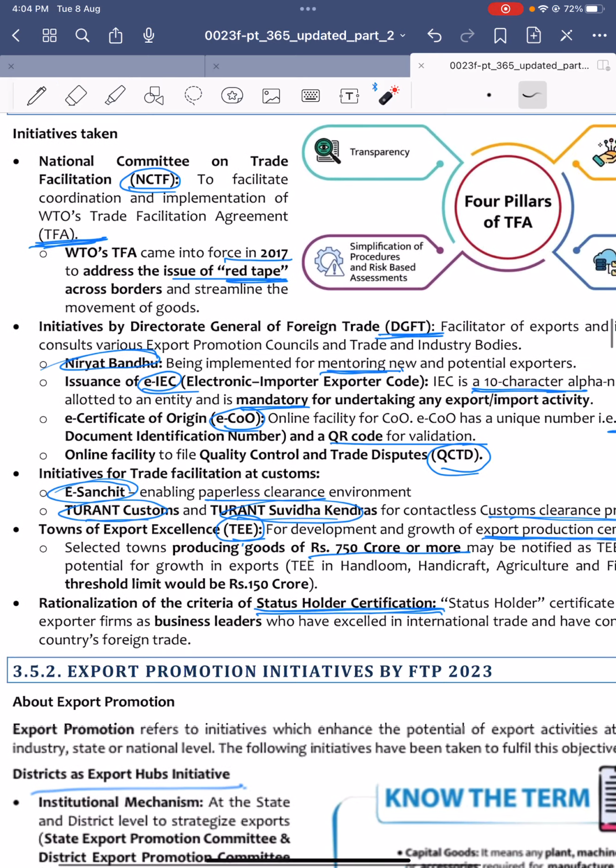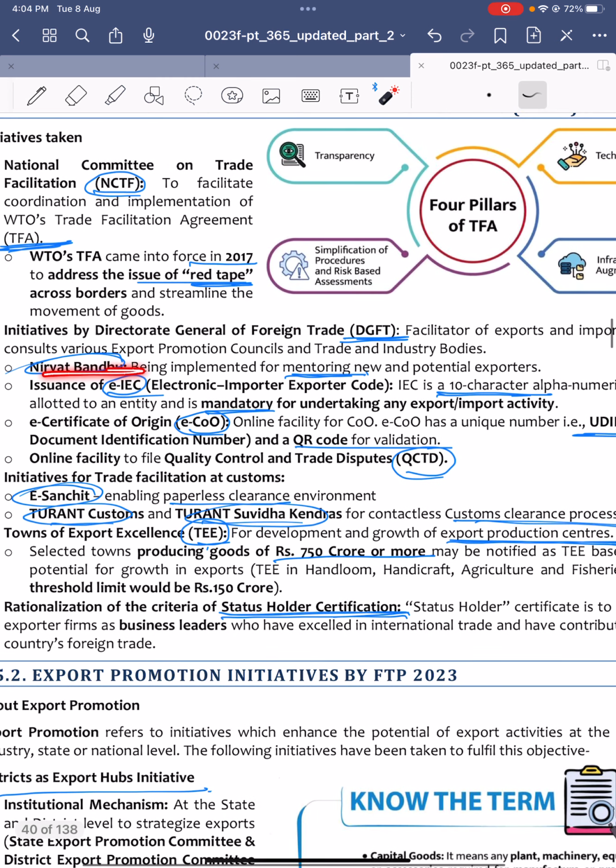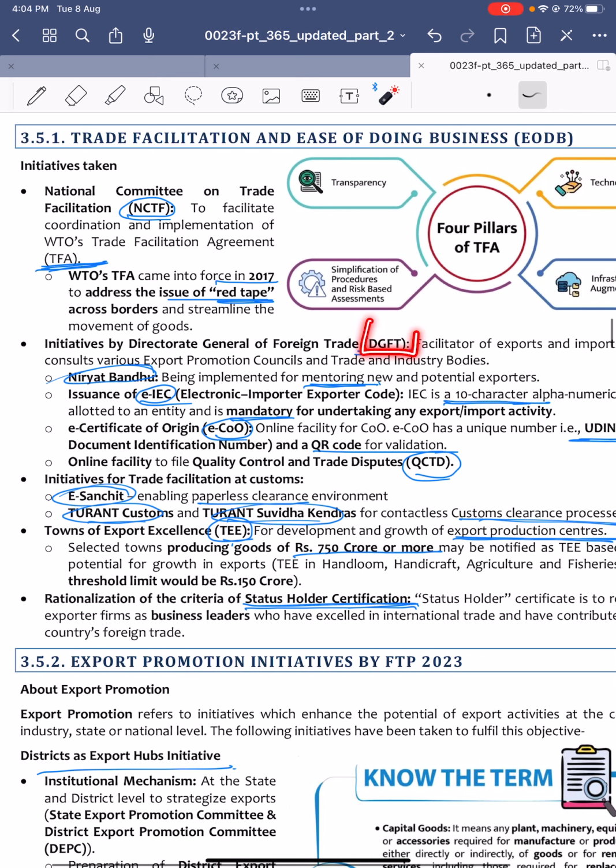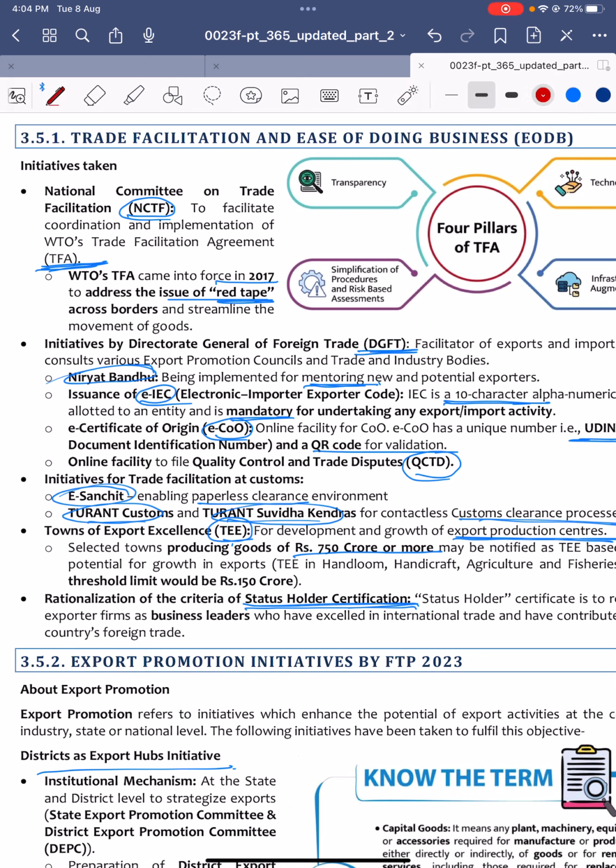Next, the Directorate General of Foreign Trade also introduced a few initiatives. What are those initiatives? Niryat Bandhu for mentoring of new and potential exporters. Niryat Bandhu is for mentoring. So this is also very important. These are launched by who? The Directorate General of Foreign Trade. DGFT launched Niryat Bandhu, EIEC, certificate of origin, and an online facility for quality control and trade disputes.